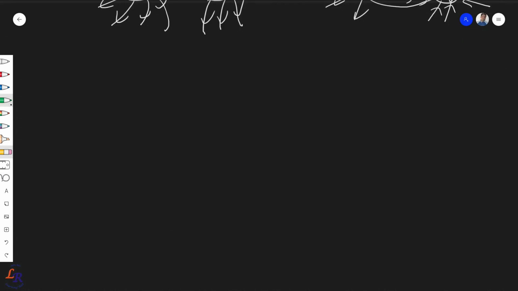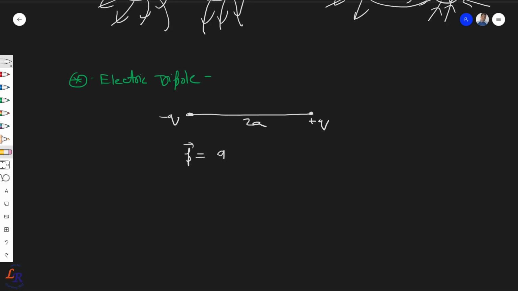What else? Now it's about electric dipole, let's say. So how have we defined electric dipole? Let's say this is a minus Q charge here, and there is a plus Q charge separated by a distance 2a. Then the electric dipole moment is defined as vector P, which is the magnitude of either one of the charges times the distance, and the direction is always from minus to plus, right?